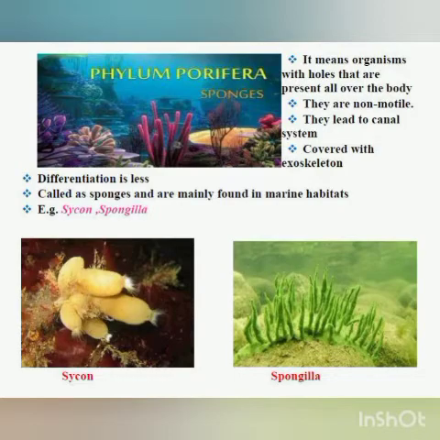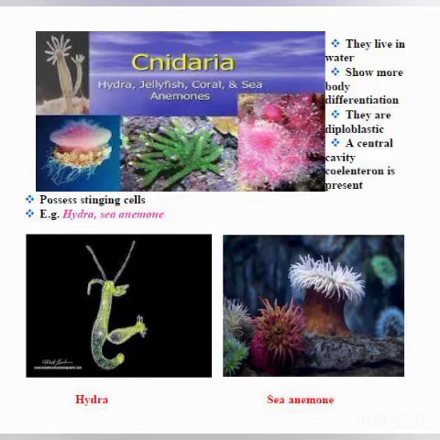After that we come to another group, that is Coelenterata. These Coelenterata live in water. They show some body differentiation. In Coelenterata, the body differentiation can be seen.